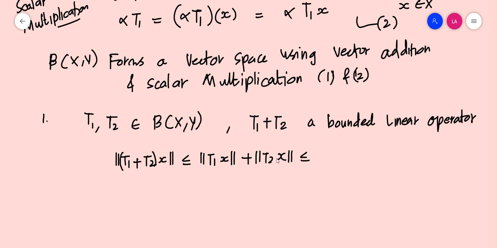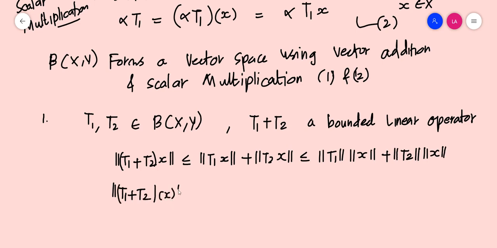Since T1 is bounded, this is less than or equal to norm T1 times norm x, plus, since T2 is bounded, norm T2 times norm x. So norm of (T1 plus T2) of x is less than or equal to (norm T1 plus norm T2) times norm x, which means that T1 plus T2 is also bounded.